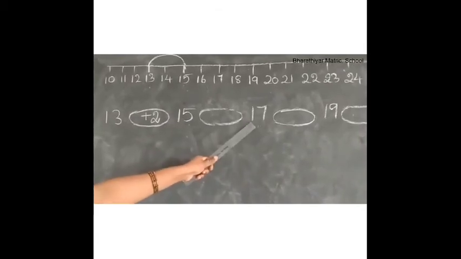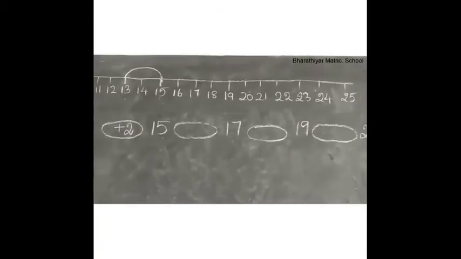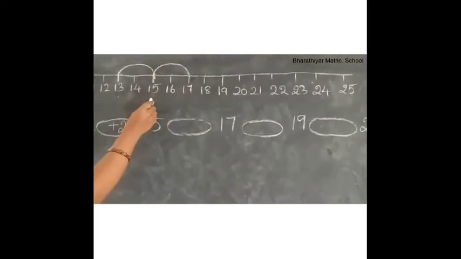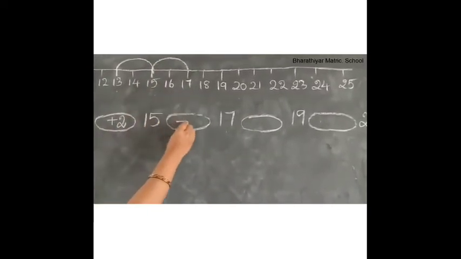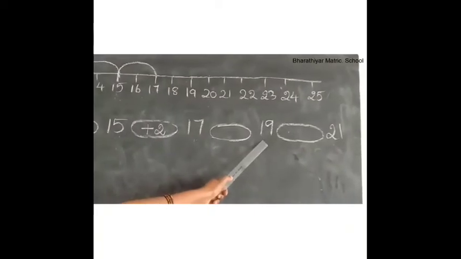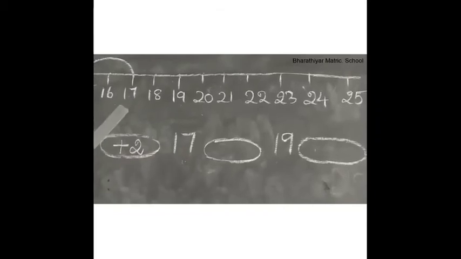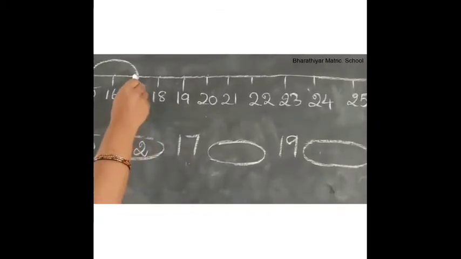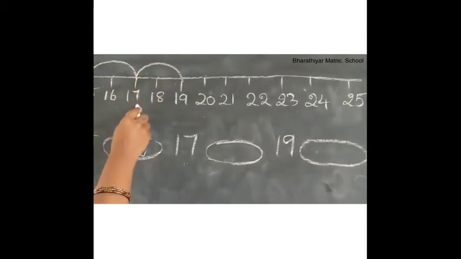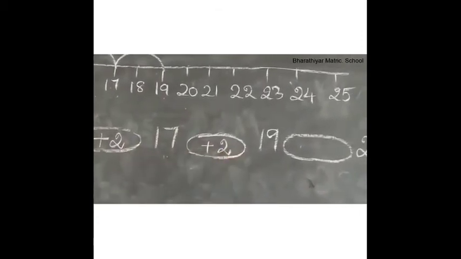Now to get the answer 17, what number we have to add with 15? Look at the number line. 1, 2. We have to add 2 with number 15 to get the answer 17. So write plus 2 here. Now, to get the answer 19, what number we have to add with the number 17? Look at the number line and tell me. 1, 2. We have to add 2 with the number 17 to get the answer 19. So, write plus 2 here.